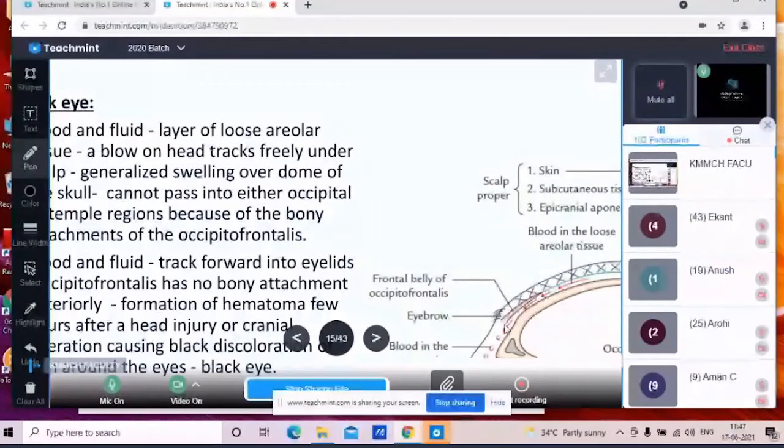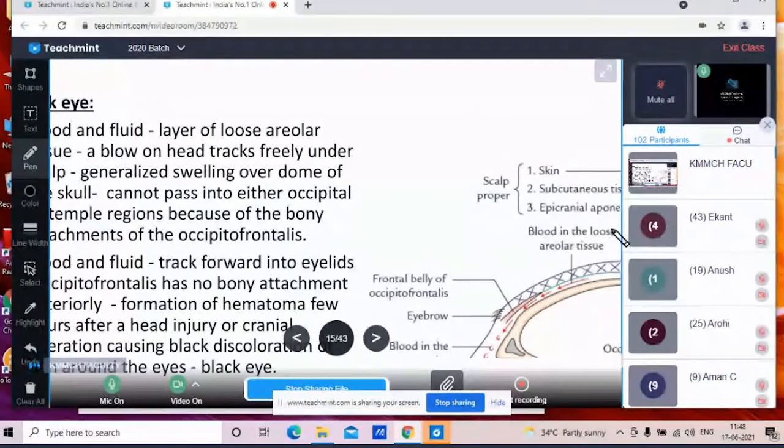Because the frontalis muscle has no bony attachment, it will travel over the forehead and go up to the superficial fascia of the skin covering the eye. So it comes here and collects. Why does it not go backwards? Because the occipital belly has a bony attachment on the lateral aspect of the superior nuchal line. So going backwards, it cannot travel much further. It has a restricted margin. So it comes over the face, over the skin, over the superficial fascia, over the eyelid.